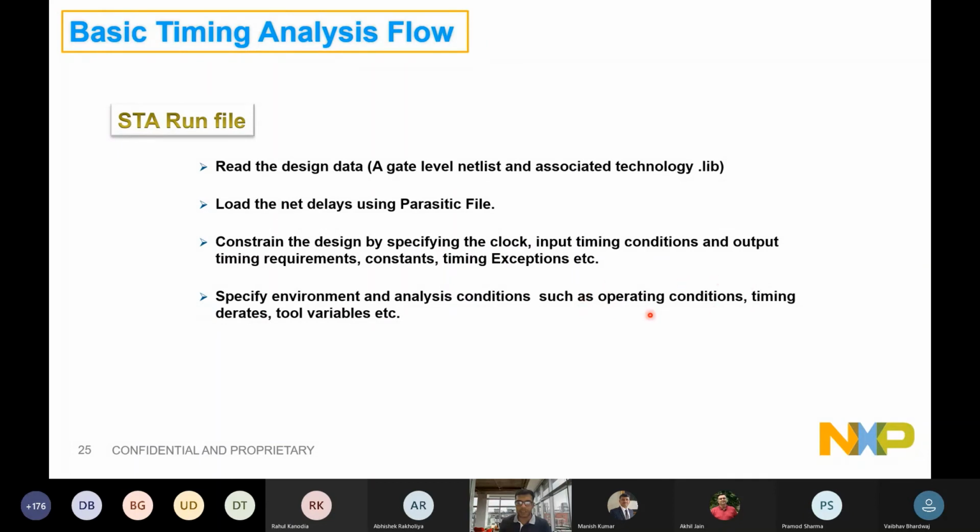While operating condition, we mean the PVTs. That yes, my PVT is all defined properly. My timing derates, what they are, will come next. So we'll be ensuring that my environment is perfect. It is error free. There are no issues in that. And then those basic sanity checks are required, right? Am I able to read all these things properly or not?